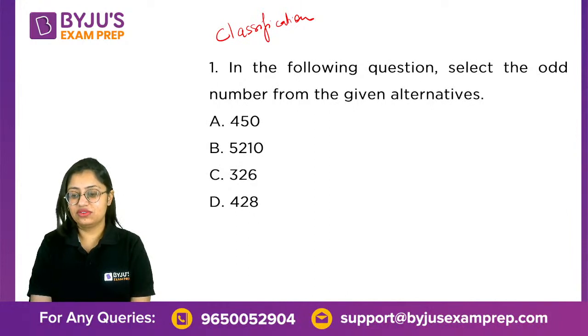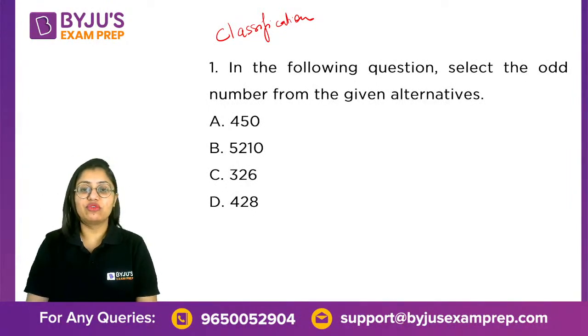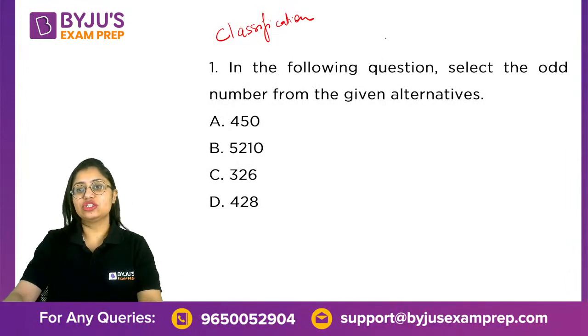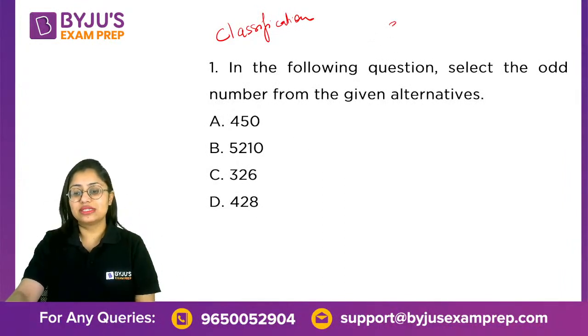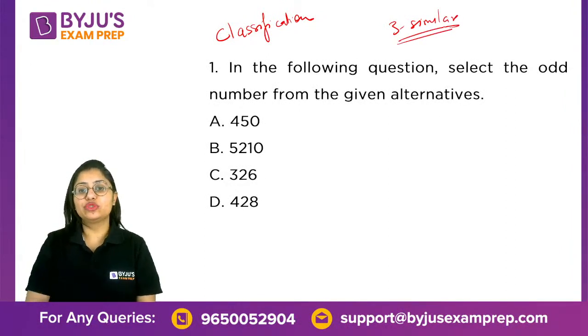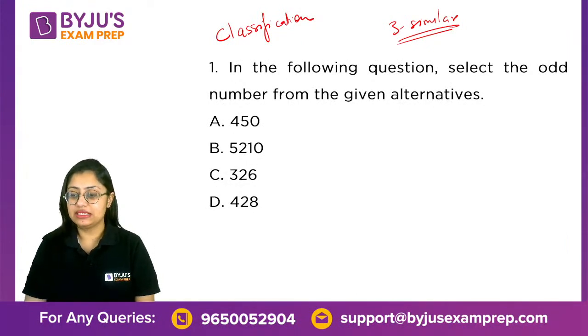Very good, Dhruv. Veeraswamy. Okay. Fine, guys. We have got an answer. Now, because in classification, out of these four things, three should be similar, can you tell me why options A, C, and D are similar, and why B is not following that similarity?